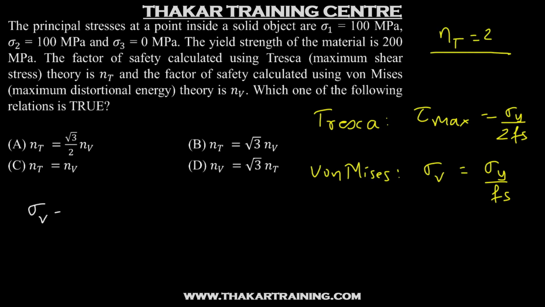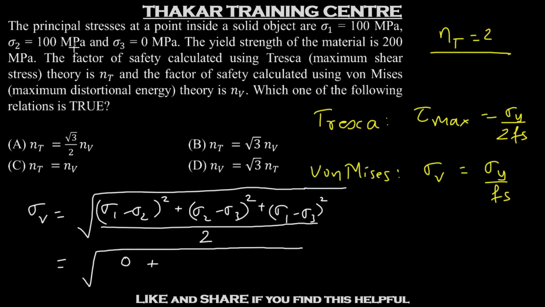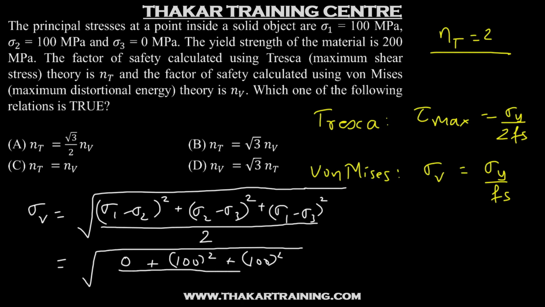The von Mises stress is given by, and so substituting the values, we will have the first term sigma 1 minus sigma 2 will be 0. The second term sigma 2 minus sigma 3 will be 100 square. Third term sigma 1 minus sigma 3 will also be 100 squared, upon 2. So we have 2 times 100 square divided by 2. So 2 and 2 will get cancelled, and then sigma v will be 100 megapascal.